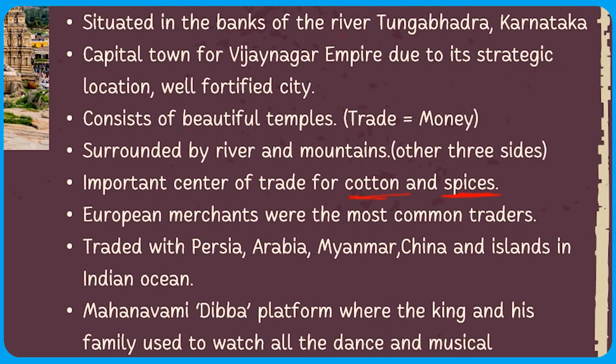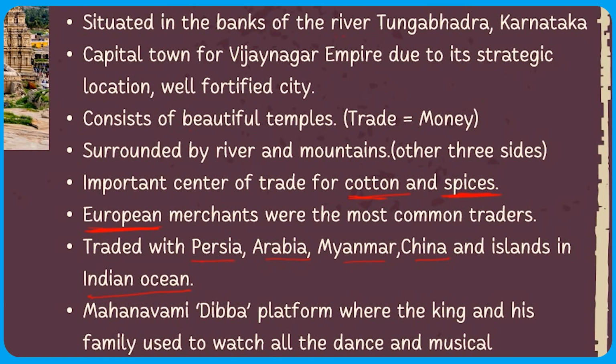They were traded from Hampi. The next point is that European merchants were the most common traders, because European merchants used to trade with Hampi. Apart from European merchants, who else used to trade with Hampi? They were Persia, Arabia, Myanmar, China and the islands in the Indian Ocean.